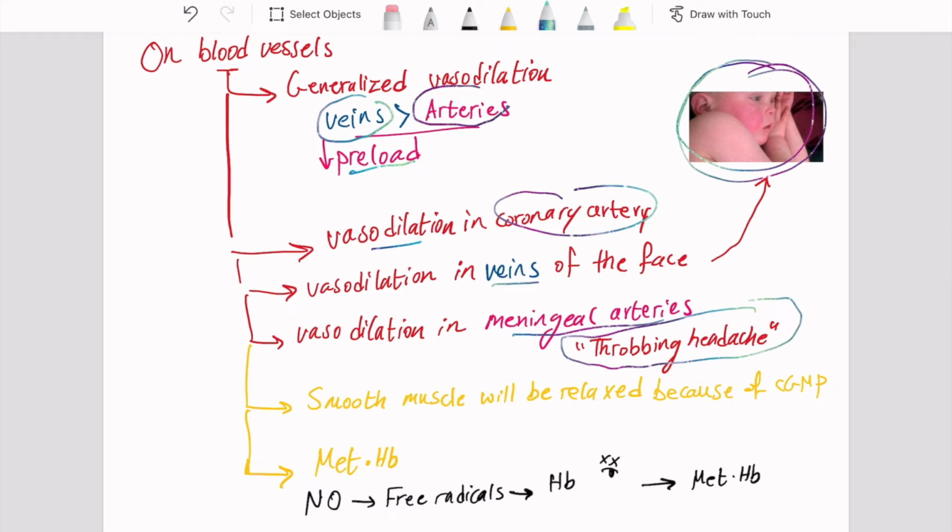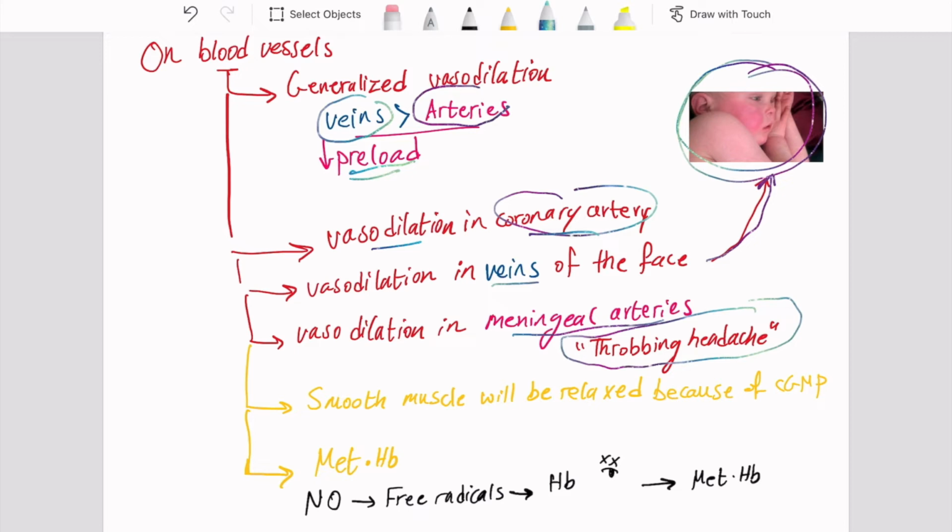So again, generalized vasodilation leading to decreased preload, since the vasodilation will be more in veins than in arteries. Vasodilation in the coronary artery, vasodilation in the veins of the face, which will lead to what we call flushing of the face, and this is because this type of drug is taken sublingually. In addition, vasodilation in the meningeal arteries, which will lead to throbbing headache.